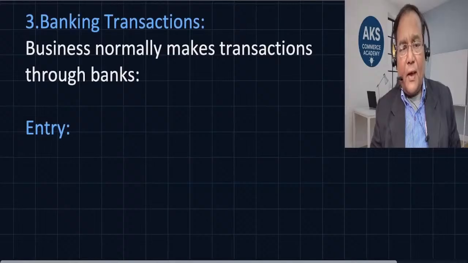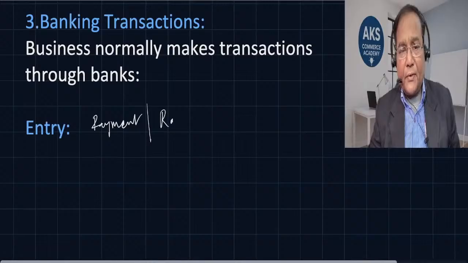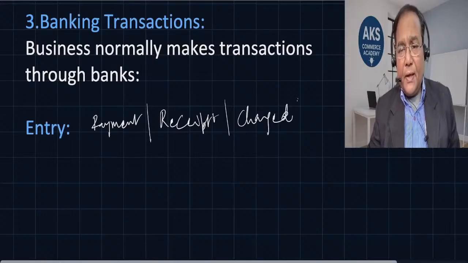Now banking transactions. Let us see a few banking transactions. A business normally makes transactions through the bank, and what kind of transactions happen? There may be bank payments done, or receipts as per the direction of the account holder. There may be charges which are charged by the bank, then there may be interest charged or allowed.